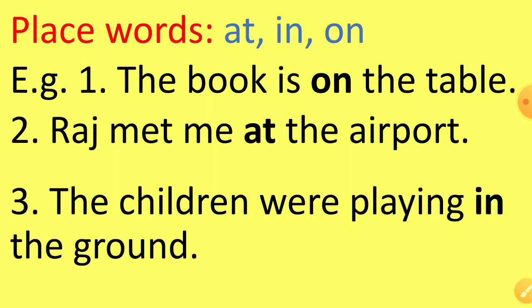So the words are showing the relationship of the nouns, the book, then Raj, and the children in the third sentence, with the other words like table, airport, and ground. And they are telling us more about the place. Okay, where is the book? The book is on the table. So, at, in, on, these are place words.